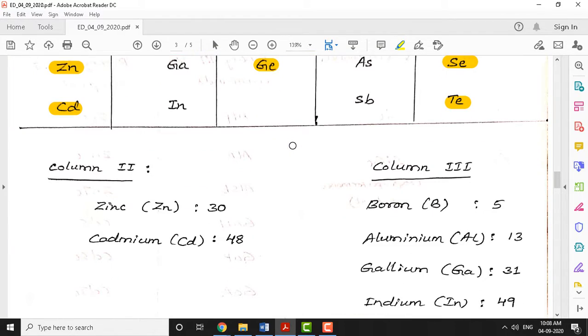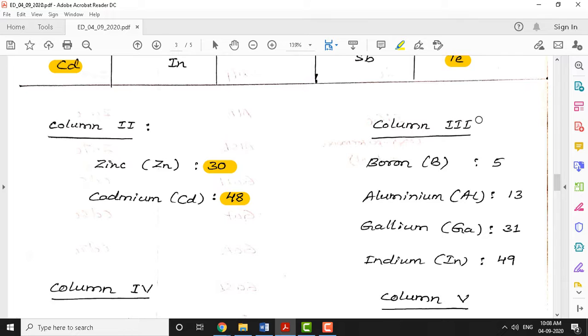Here I have shown, for your information, the atomic numbers. This helps you to write or draw the electronic configuration of each element. Column 2: zinc, whose formula is Zn, and cadmium, Cd, whose atomic number is 48.